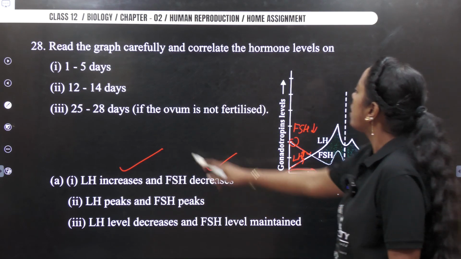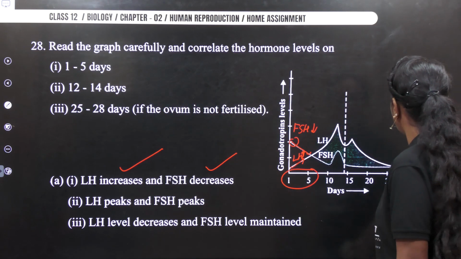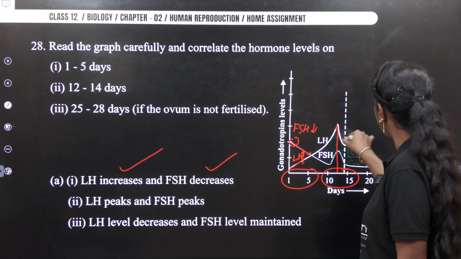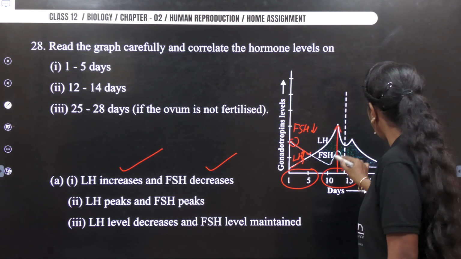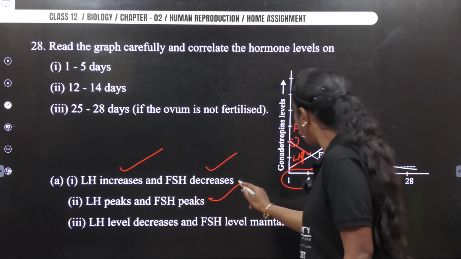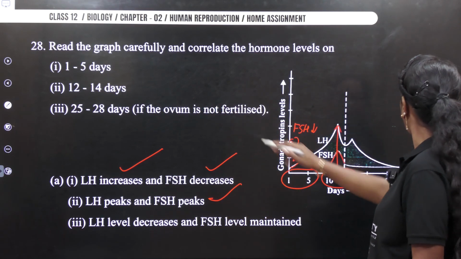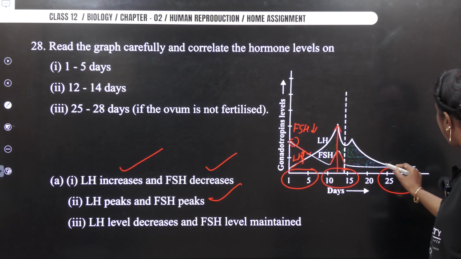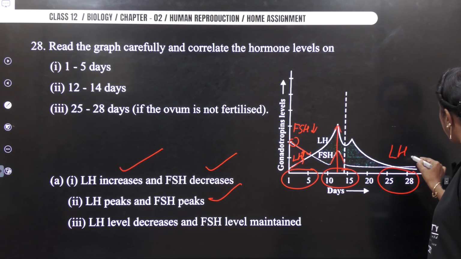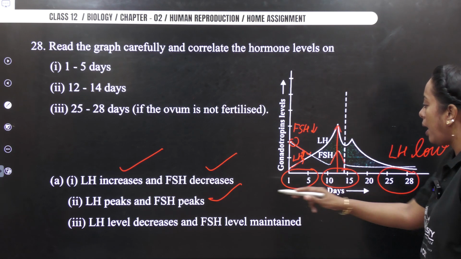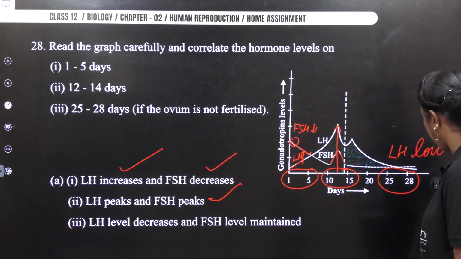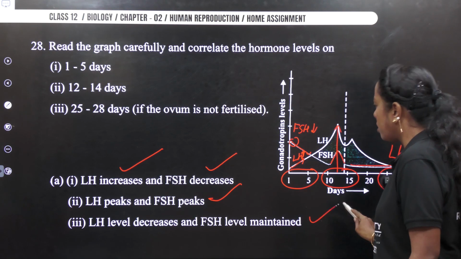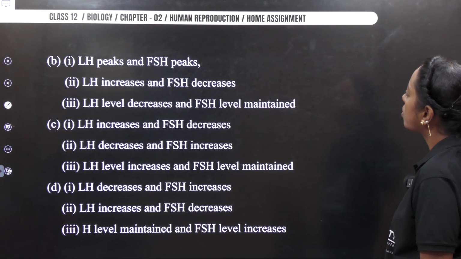Second. Next he says 12th and 14th day. So the 12th and 14th day comes here. So LH is at its peak exactly, and FSH is also increasing, correct. So it's correct. Next. 25 to 28 days, we have come to this phase. It says LH level decreased, yes, LH is low, and FSH level is maintained. Is it maintained? It's a straight line, right? It is maintained. Yes, true. So I feel this is correct, but we don't know what the other option is.